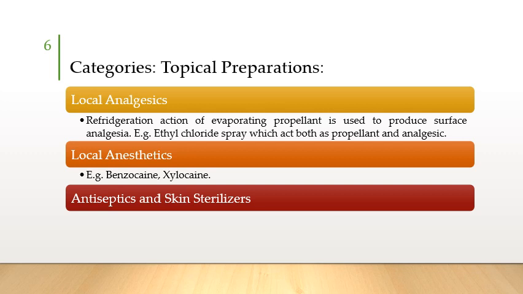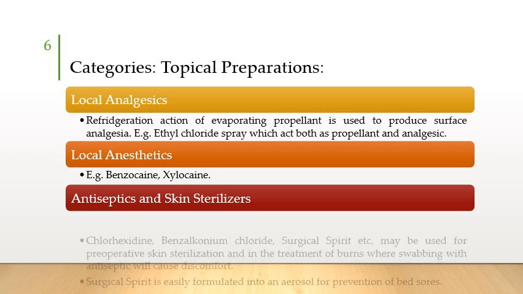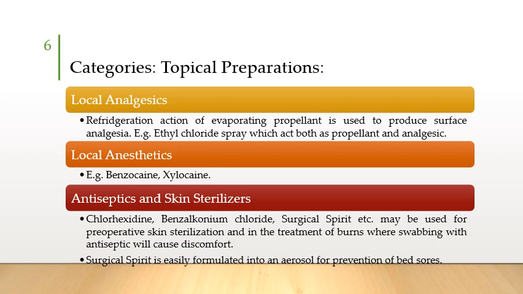But we can formulate the drug into an aerosol, and by simply the push of a button, the drug will be applied onto the skin, and antisepsis and sterilization of the skin will be carried out. For example, chlorhexidine, benzalkonium chloride, surgical spirits.